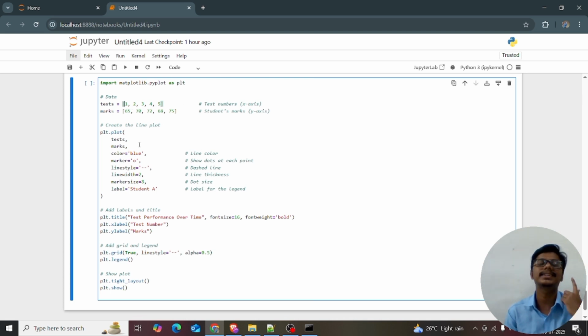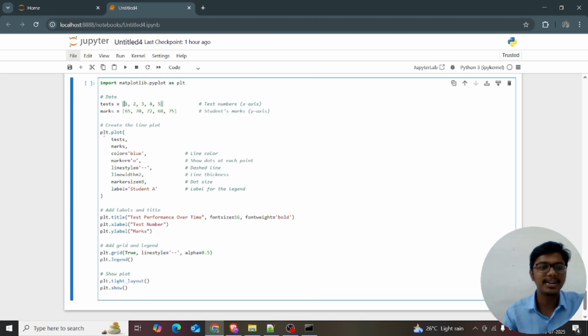In the first test, I get 65. In the second test, I get 70. In the third test, I get 72. In the fourth test, my marks reduced to 68. And again my father scolded, and again I get 75 marks. It's the top mark. Now I want to show my graph to my father, to show my report, how my marks turned up before scolding and after scolding. I just want to show, right?